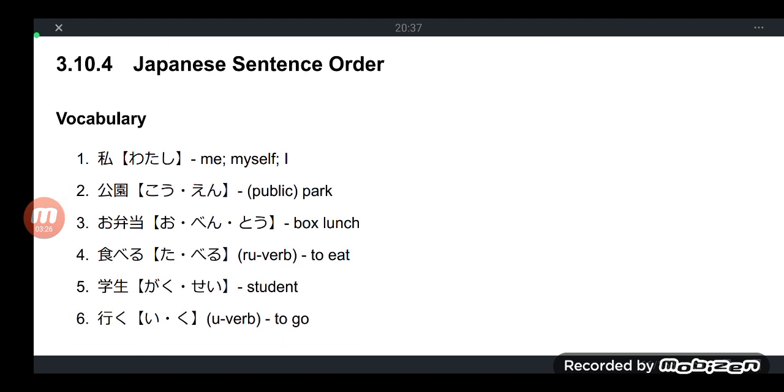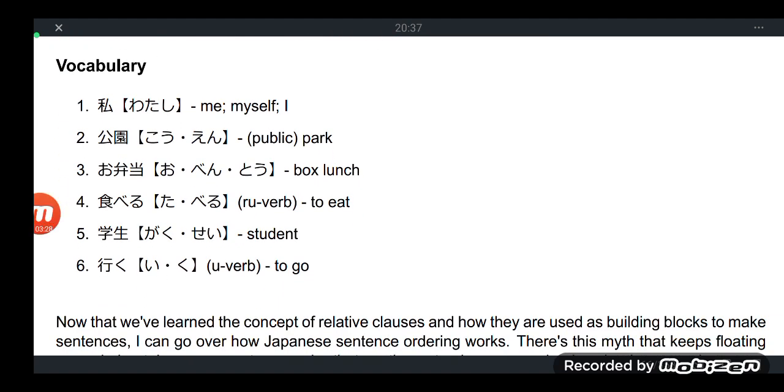But today, Japanese sentence order. We start with vocabulary. You already know this: the one in brackets is the readings, the rightmost part is the English translation, and the leftmost part is the Japanese word or writing. Watashi, me. Koen, park.